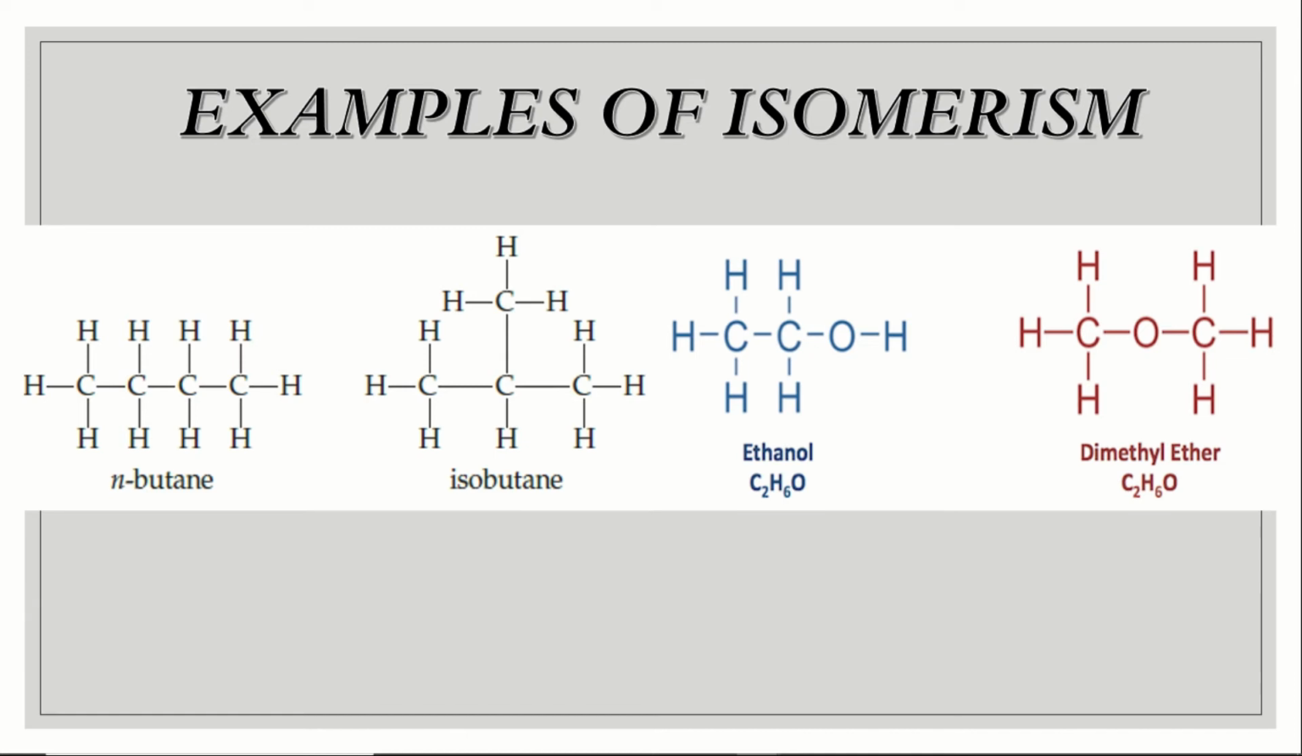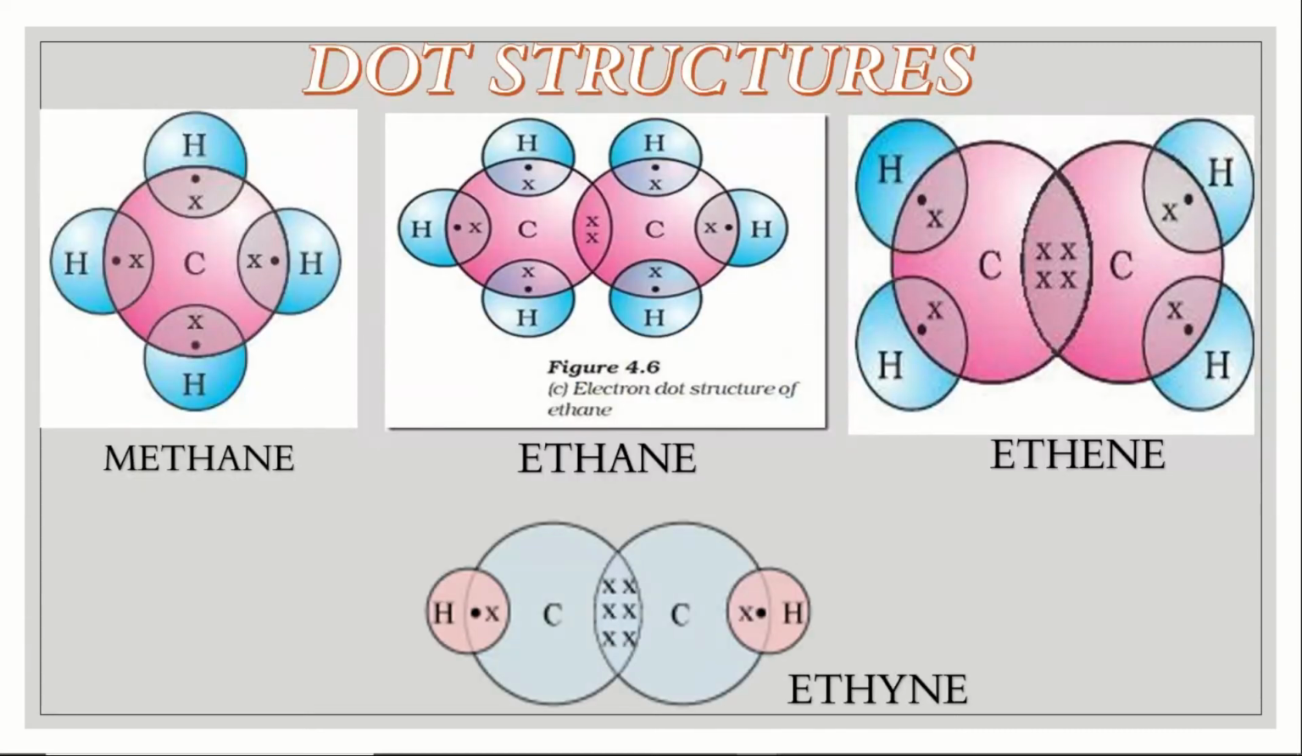They will usually ask you the definition and also to write one example of it. So either you can write about butane, or in the same way you can write pentane, ethanol and dimethyl ether. Any one example you can give. So isomerism is a very important concept.